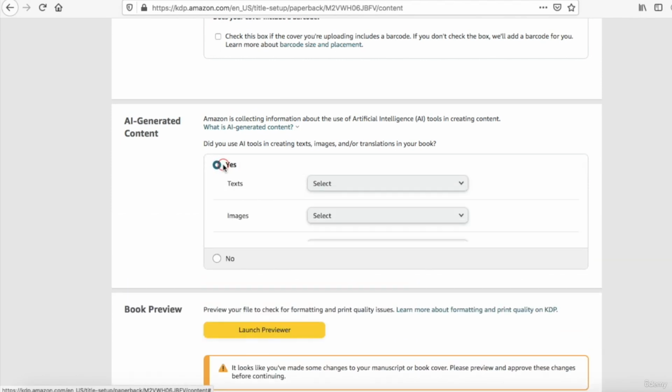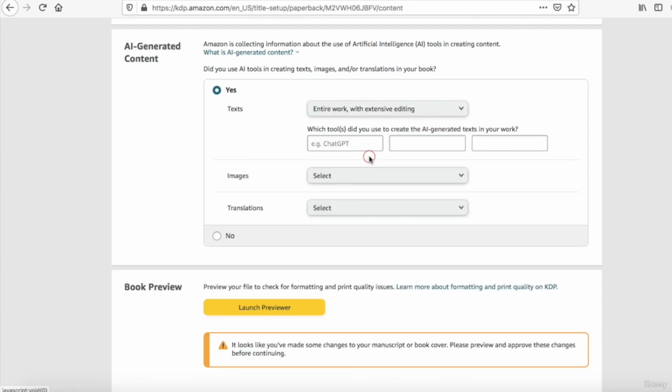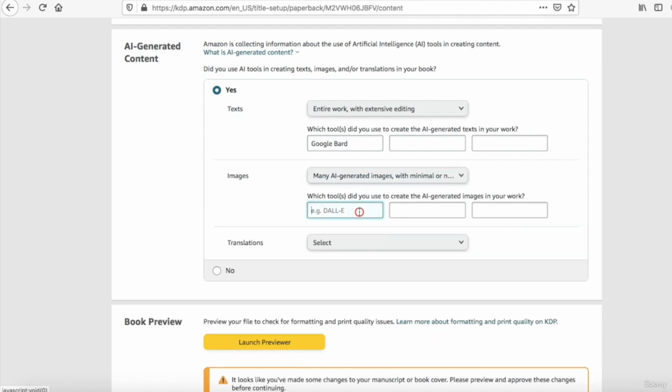I will select yes here, and for the text I will select entire work with extensive editing because we used translator tools to edit our text. I will use Google Bard here. Images, many AI generated images with minimal or no editing. I will keep DALL-E.